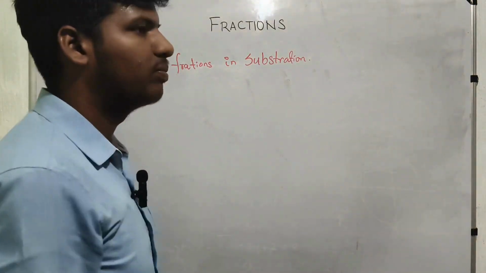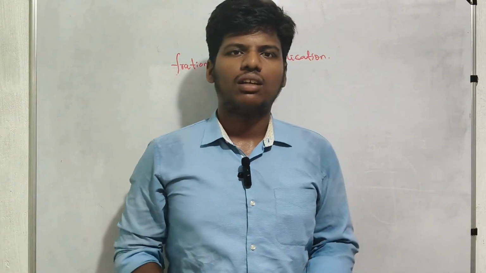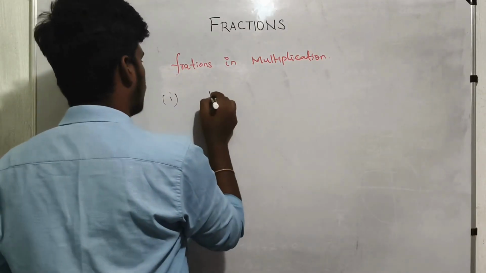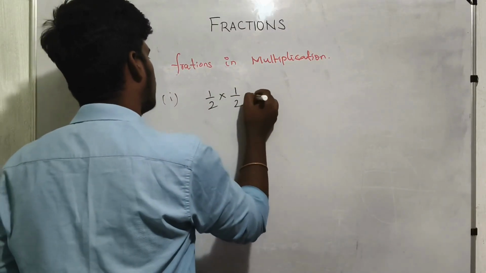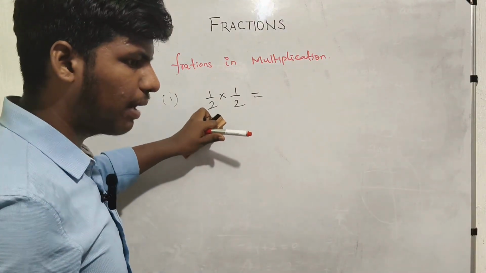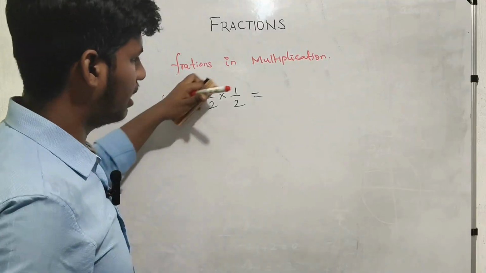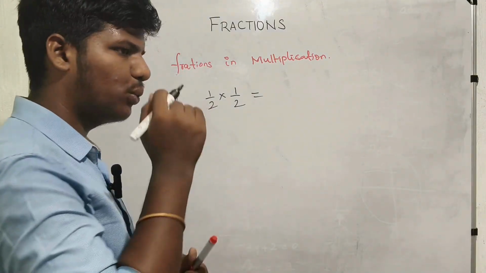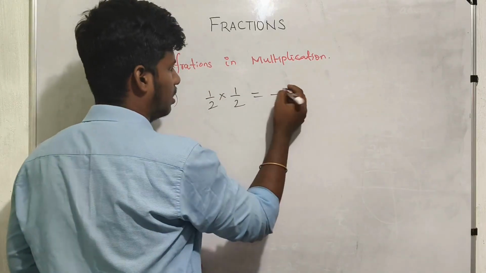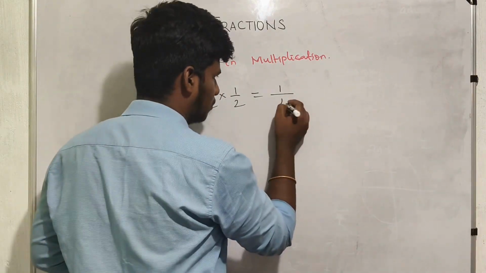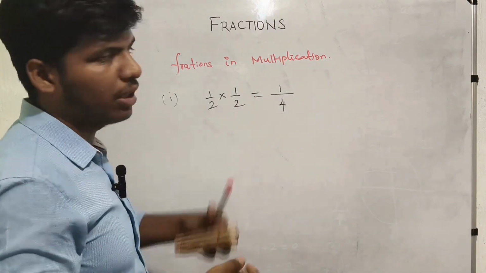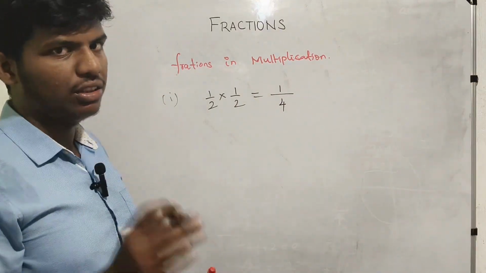So yeah, now we see the multiplication. 1 by 2 into 1 by 2. In the addition and subtraction, we cannot add or subtract the denominators. We only add or subtract the numerators. But here, you can also multiply the denominators. So what do you get? 1 into 1, it is 1. 2 into 2, it is 4. So in multiplication, we have to multiply the denominators also. But in addition and subtraction, we cannot do that.